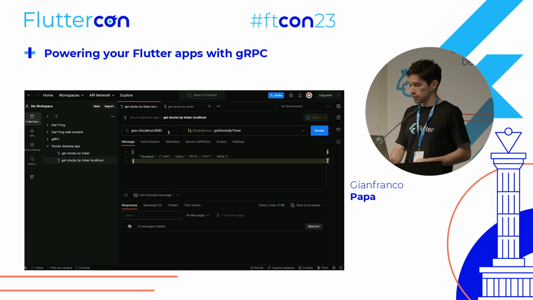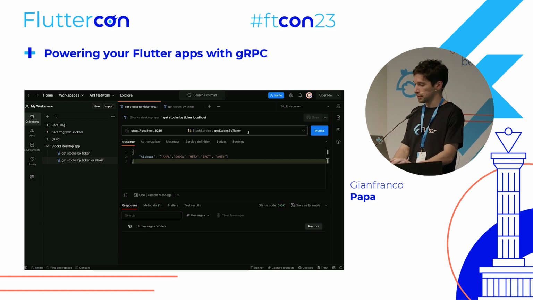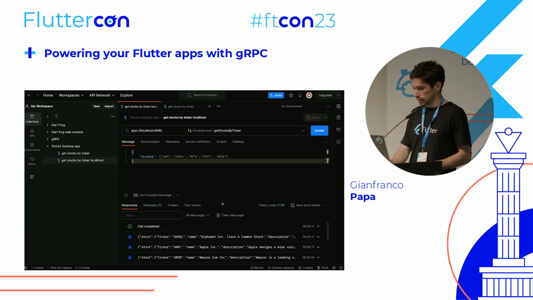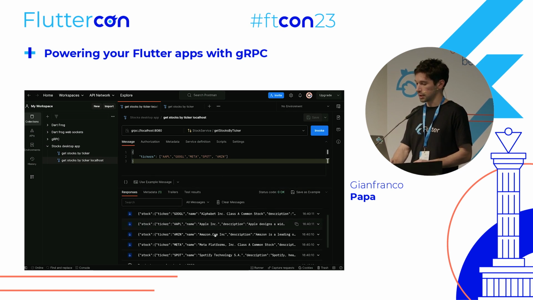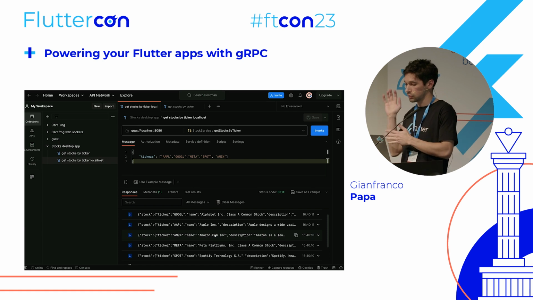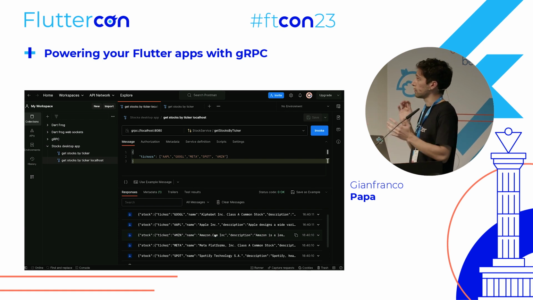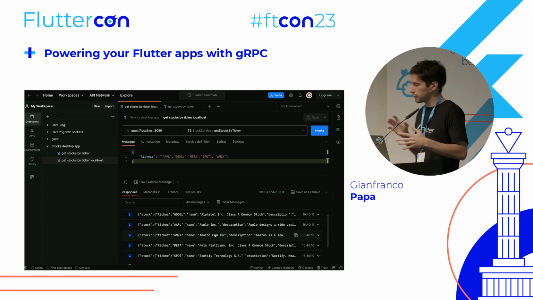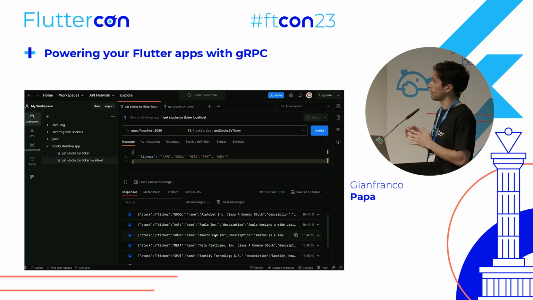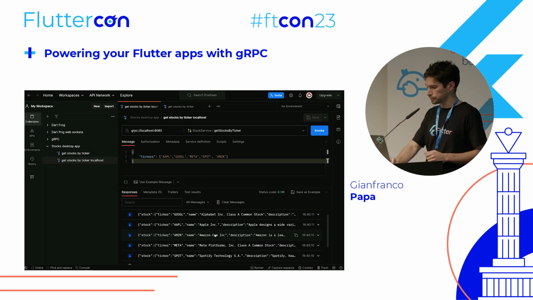So in this case, we are simply using the get stocks by ticker service, and we are sending a list of different stocks that we want to subscribe to. And if we invoke the method, you'll see that all of the responses are coming individually. So that means that the server is streaming each stock whenever it has new changes. For the sake of the demo, I'm only sending the stock one time, but you could have something running that whenever you have a new update on that stock, you can start sending the new response.